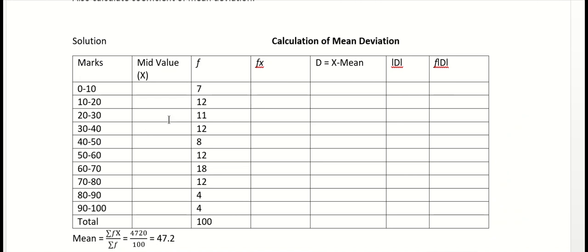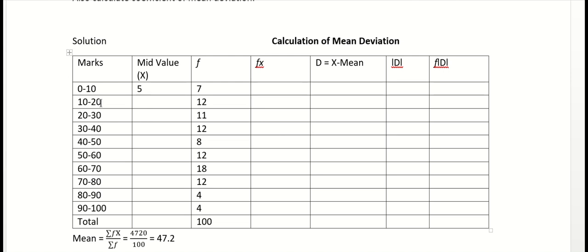So here the first thing we need to do is calculate mid values. Whenever any question is given to you in a continuous series, you have to calculate the mid value. So for 0 to 10, the mid value is 5. It is very easy here to identify the mid value, but in case the upper and lower limits are, for example, decimals, it is slightly difficult to guess the value just by looking at it. You can add the upper limit and lower limit and divide by 2, right?